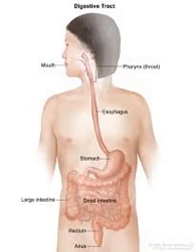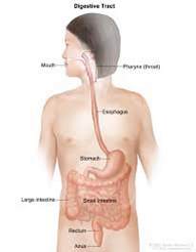Stomach cancer, also known as gastric cancer, develops in the lining of the stomach and can spread to other areas of the digestive system. It is often diagnosed in later stages due to vague symptoms in the early stages, making awareness of risk factors, symptoms, diagnosis, and treatment options crucial for early detection and management.